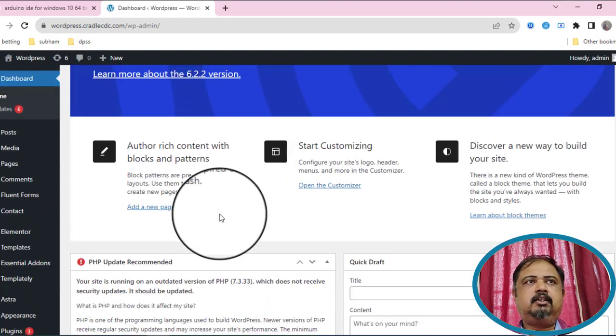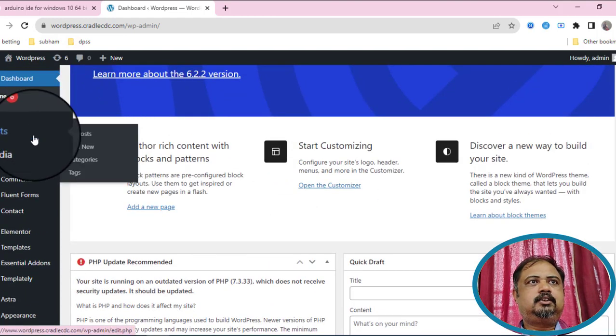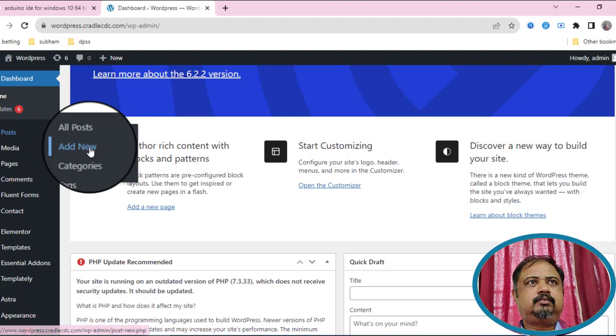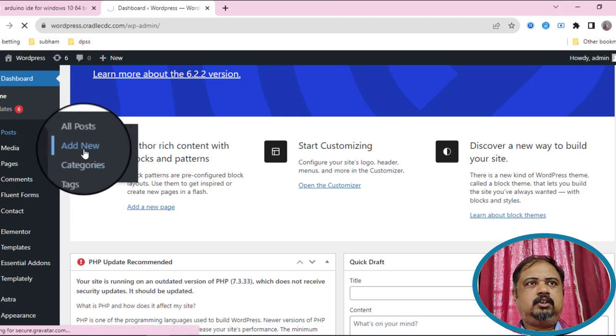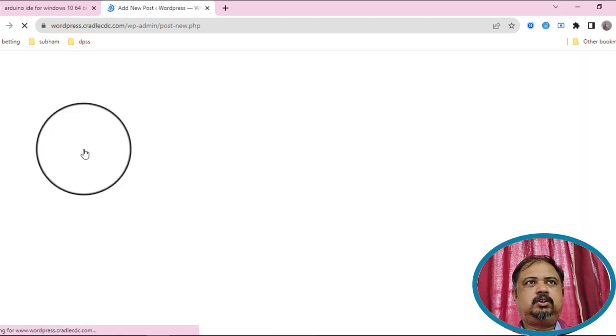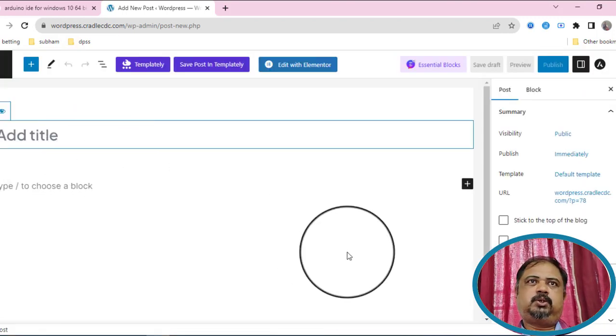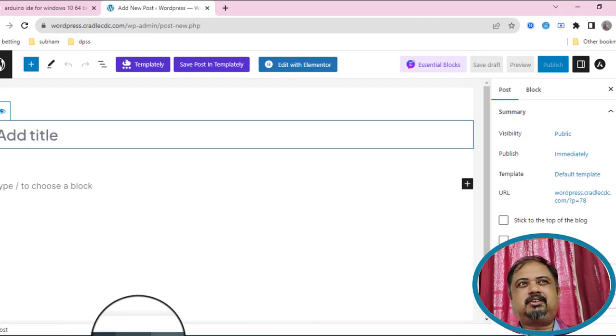For that we go to Add New Post. For making a blog page with a navigation bar, we have to create some 5 to 8 posts.